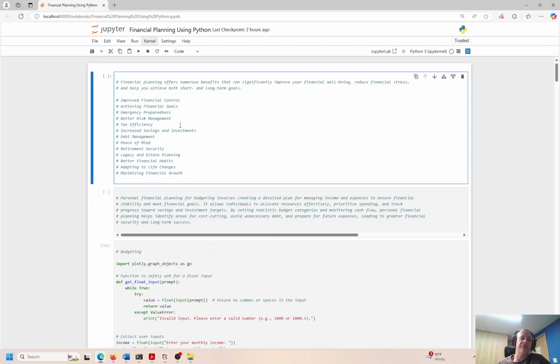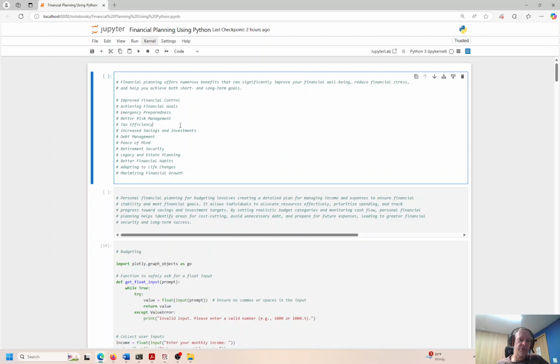And this is not comprehensive by any means, but this is a good intro course, I think, to financial planning. What is it? How does it work? And it will touch on these 5 major topics and a few other subtopics as well. And of course, everything is in Python, so you can play around with it. You can modify the code to suit your needs and just roll up your sleeves and get into the code, dig around a little bit, and see how this stuff really works. So I think it's pretty interesting.